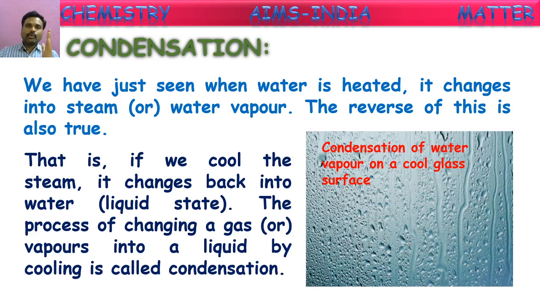When cool air, that is the water vapor present in the air, touches this cool glass pane, that water vapor converts into liquid droplets and sticks on this glass. So these droplets of water are because of condensation of water vapor present in the air falling on the glass pane. Okay.